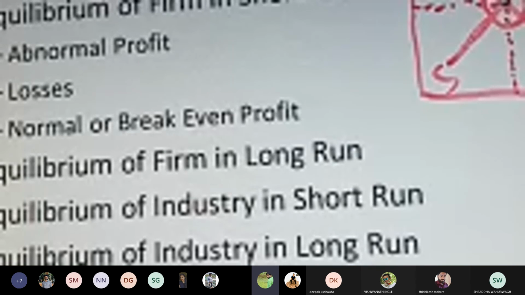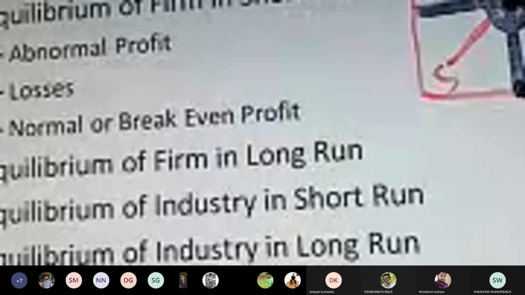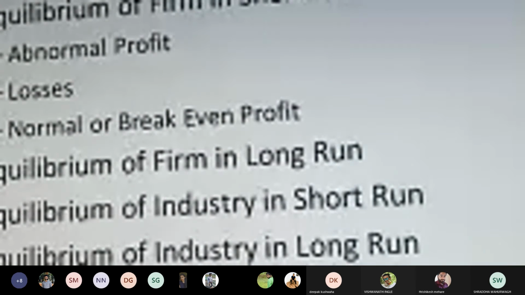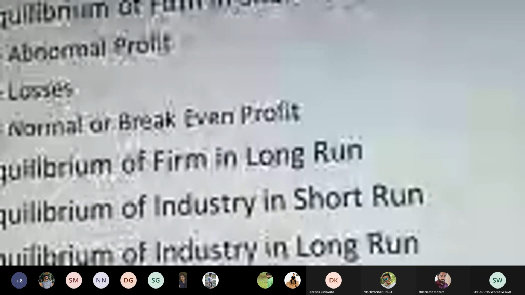Okay. So at this particular point of intersection, the demand curve and supply curve are completely matching each other. Here comes the point of equilibrium, wherein demand is equal to supply. This is the situation wherein both demand and supply match each other, and that situation is called a perfect competitive market. At every stage, we have to consider where the demand and supply curves match, and accordingly profit is generated. So, the equilibrium of the firm in the short run.